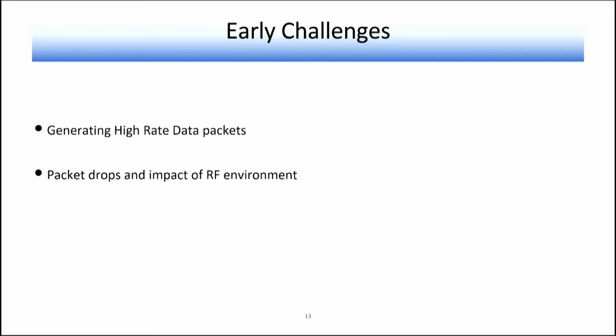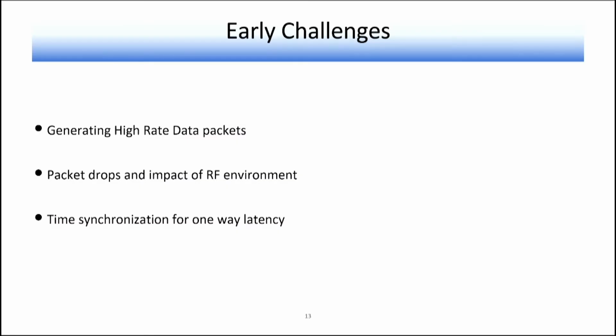Second was the packet drops and the impact of the RF environment, because we are using a shared network. There were times when we could see huge packet drops and unusual traffic behavior. So a lot of time went into analyzing where the packets were dropping, which buffer was dropping them, and what the effect of RSSI is on the throughput and latencies. So we were monitoring RSSI values, packet drop, buffer size, and all these things.